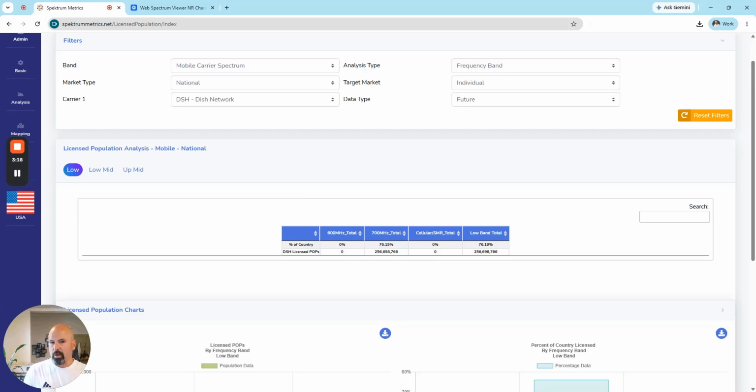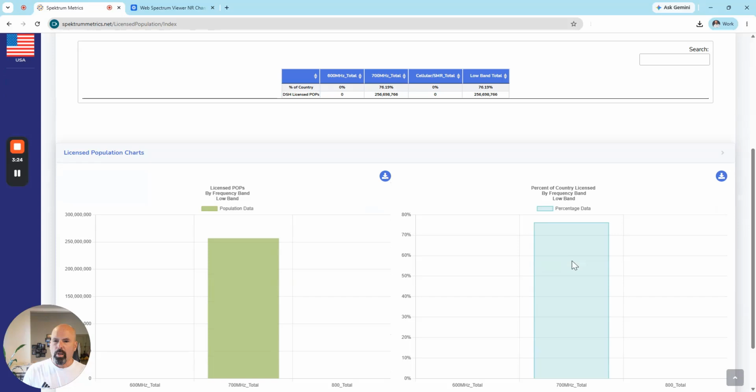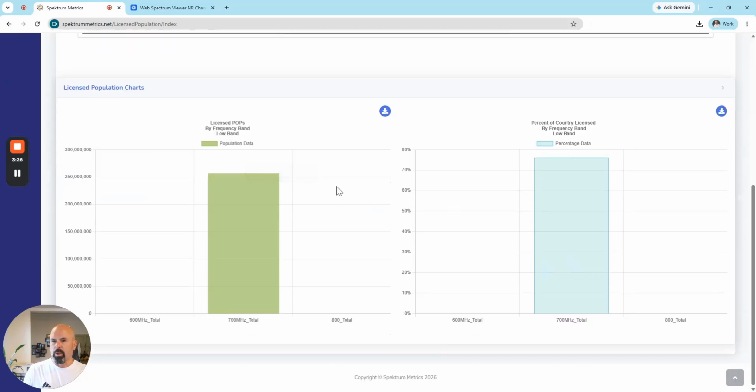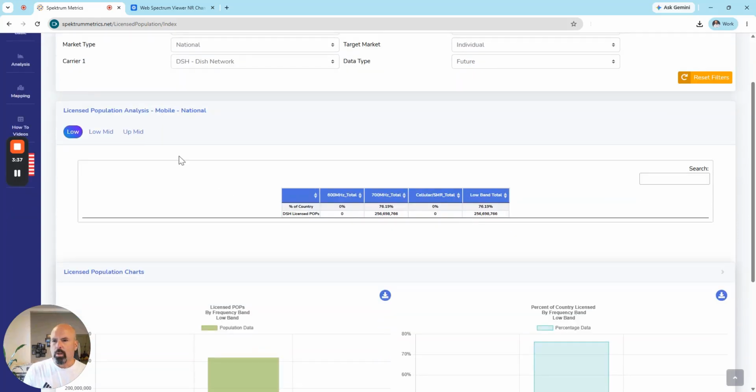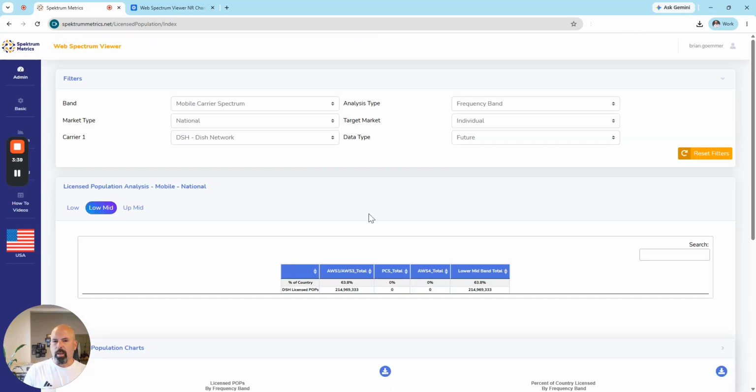Their 700 megahertz still reaches 3/4 of the US population, thus their low band does. And then this is basically just a chart representing each of the low band frequency bands. If I switched here to lower mid band, you would see what Dish still has left.